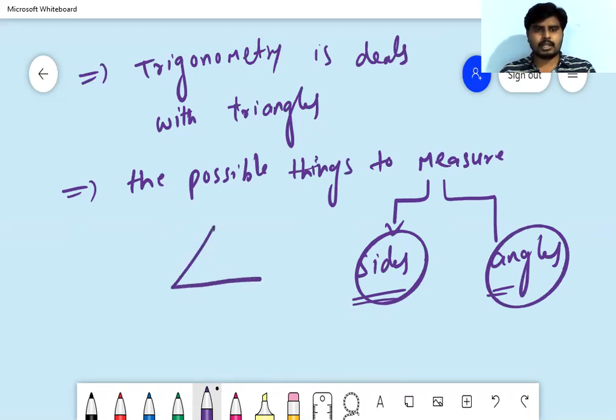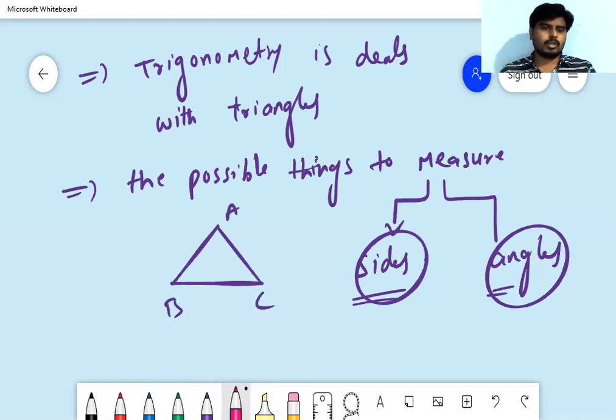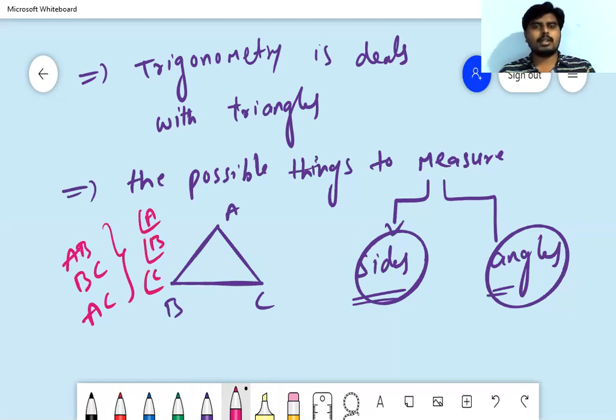Suppose you take a triangle ABC. Sides AB, BC, and AC we can measure as well. Angle A, angle B, angle C we can measure. So finally we can say trigonometry deals with sides and angles of a triangle. Right, got it?